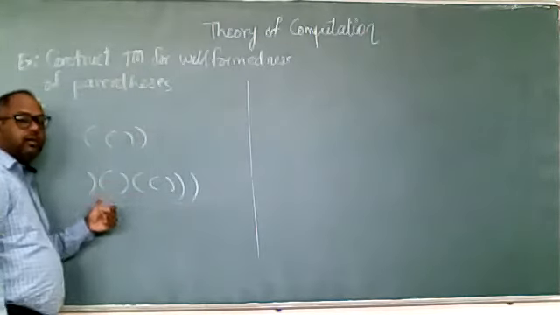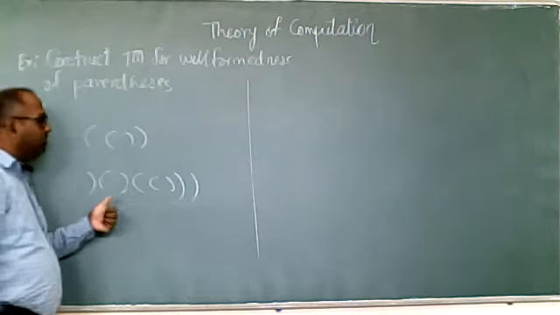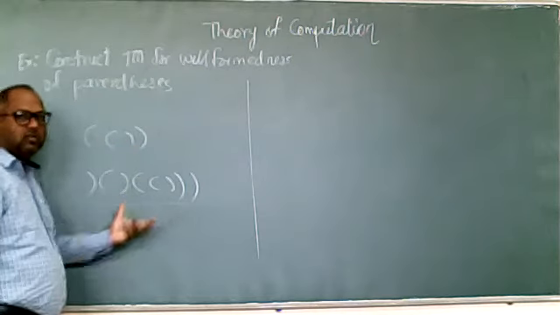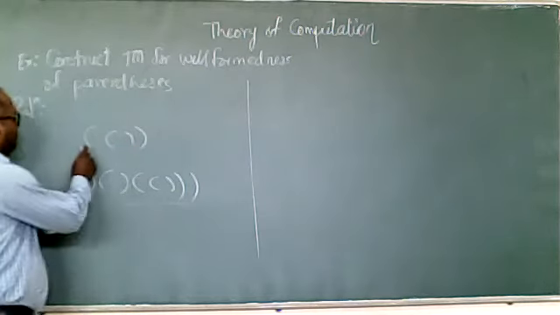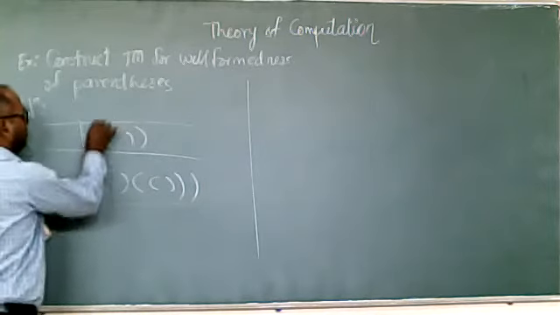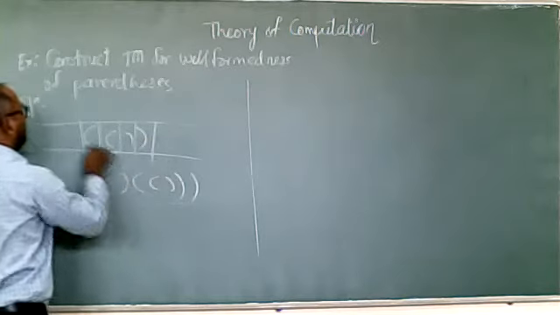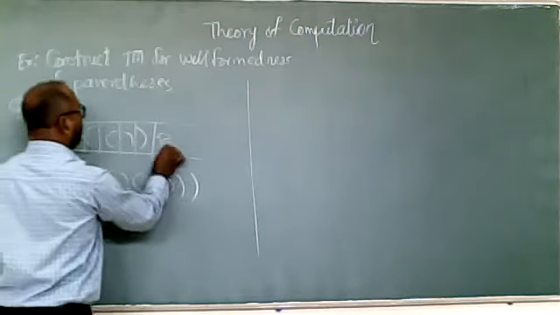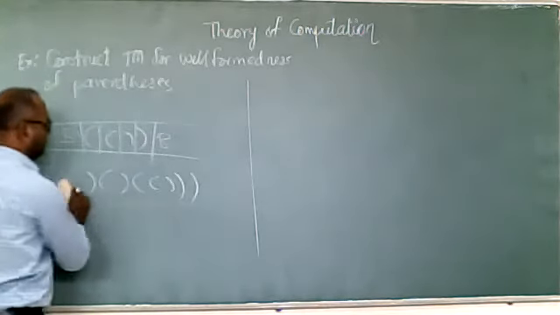Now we'll implement that logic first and check whether this is well formed and this is not well formed. As I said, your input is stored onto the tape.